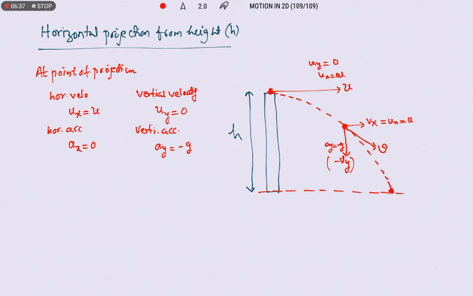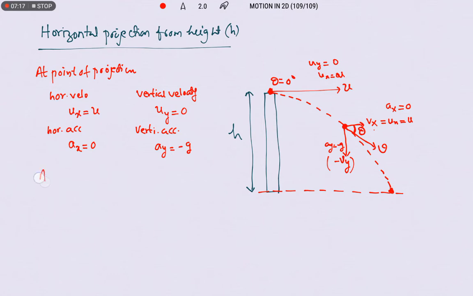It is always constant and positive because it is towards the right. In the same way, Ax is equal to 0. Now after some time the projectile makes an angle of theta with respect to the horizontal. Initially, with respect to the horizontal, what is the angle made by the projectile? Theta equals 0. But here after some time the projectile makes an angle theta with respect to the horizontal. Now let us write the expression for the velocity vector after some time.